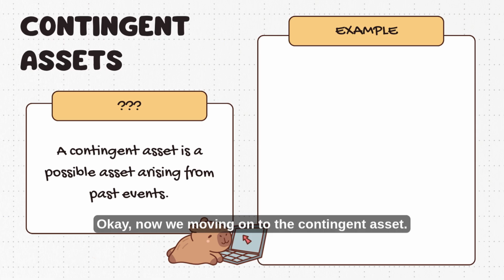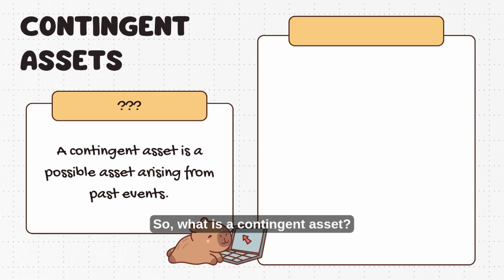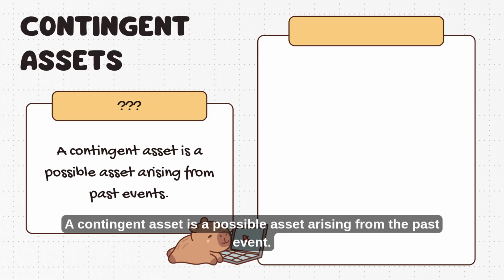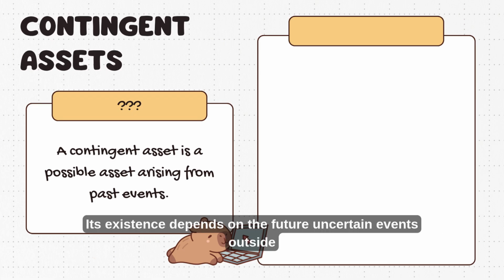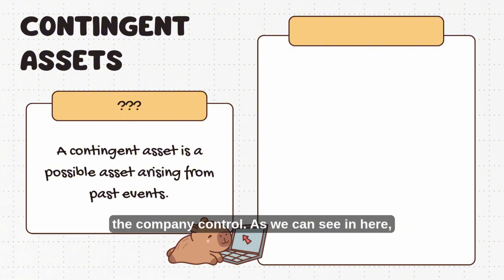Okay, now we're moving on to the contingent asset. So what is a contingent asset? A contingent asset is a possible asset arising from past events. Its existence depends on future uncertain events outside the company's control.